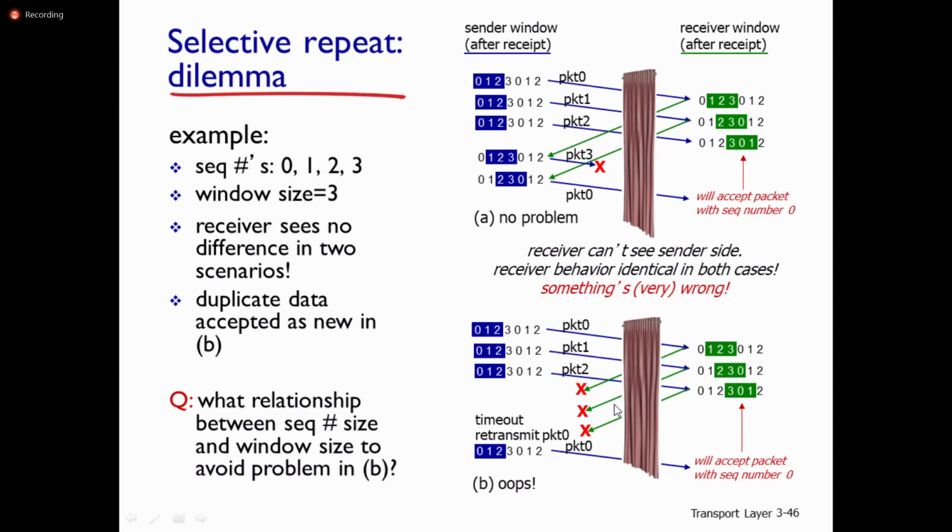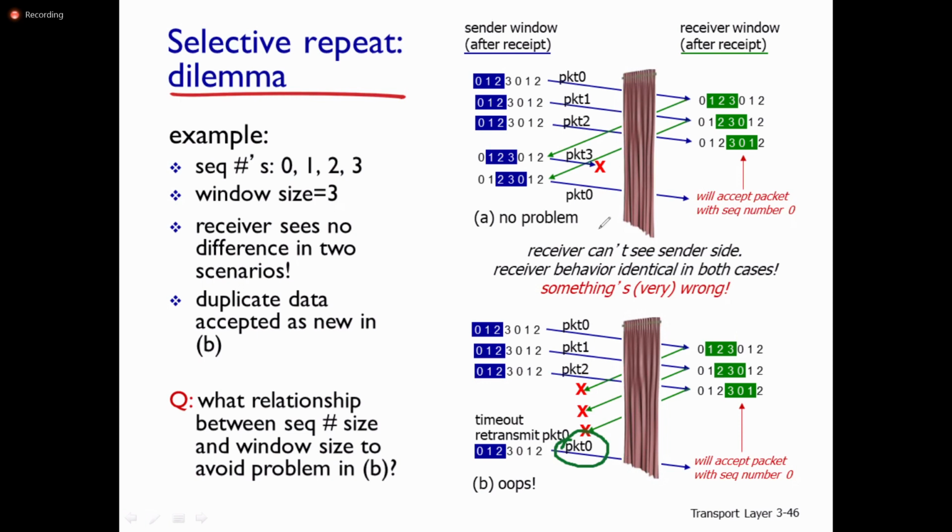If the timer expires for packet 0, it retransmits packet 0. This packet 0 is a retransmission because the sender did not receive the acknowledgement for packet 0.